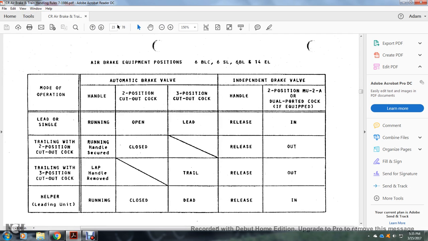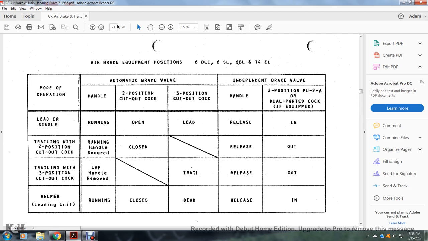Air brake equipment for the 6BLC, 6SL, 6BL, and 14EL. All right, your lead or single handle on the automatic brake valve is in running, open, and for the two-position open, three-position lead. Independent brake valve for the lead or single handle is release, and the two-position multiple unit double ported cock in. Trailing position with the two-position cutout cock: release, running handle, automatic brake valve running handle secured, two-position cutout cock closed. Trailing position cutout cock, independent brake valve release and two-position out.